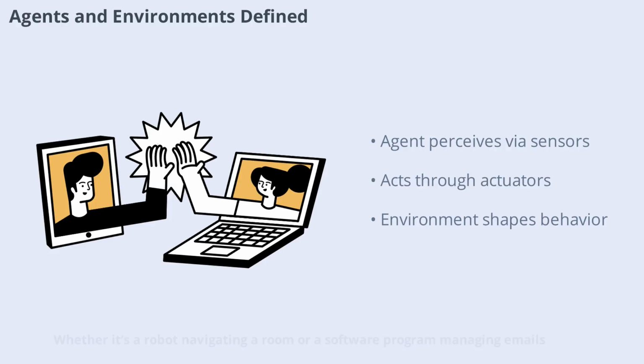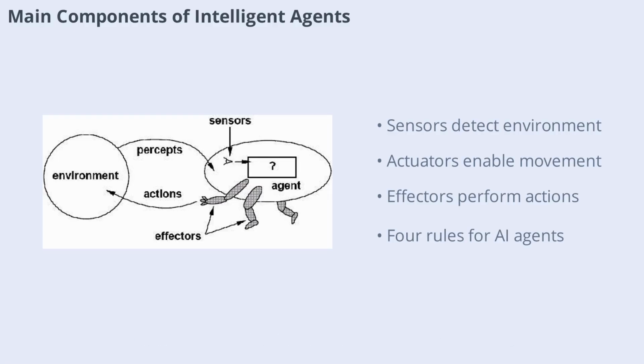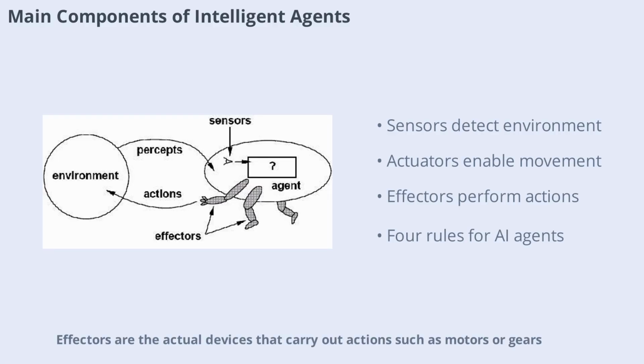Whether it's a robot navigating a room or a software program managing emails, understanding this interplay is crucial for designing effective AI solutions. Let's break down the main components that make up an intelligent agent. First, there are sensors. These devices detect changes in the environment and relay information to the agent. Next, actuators are responsible for converting energy into motion, enabling the agent to interact with its surroundings. Effectors are the actual devices that carry out actions such as motors or gears.